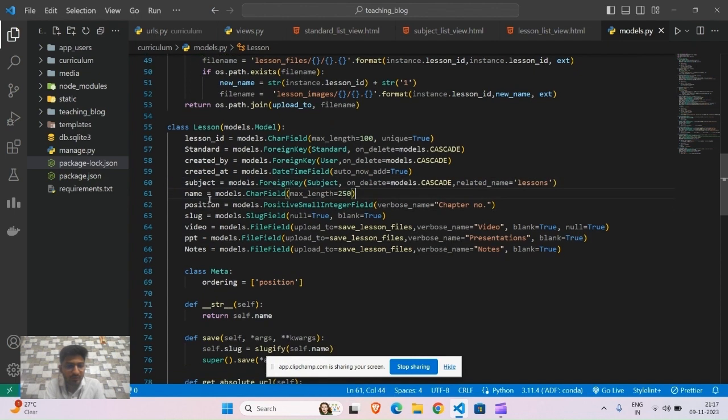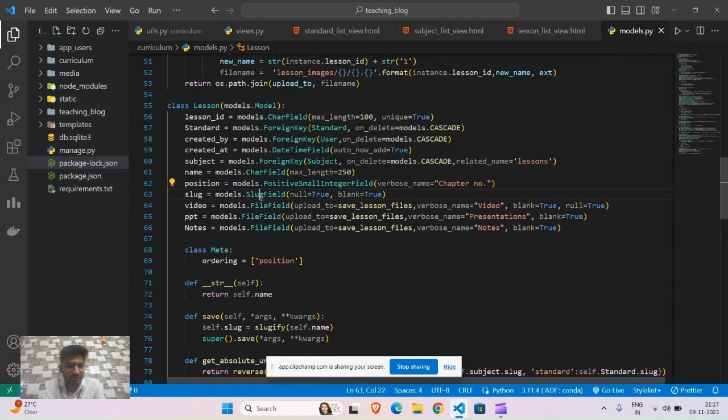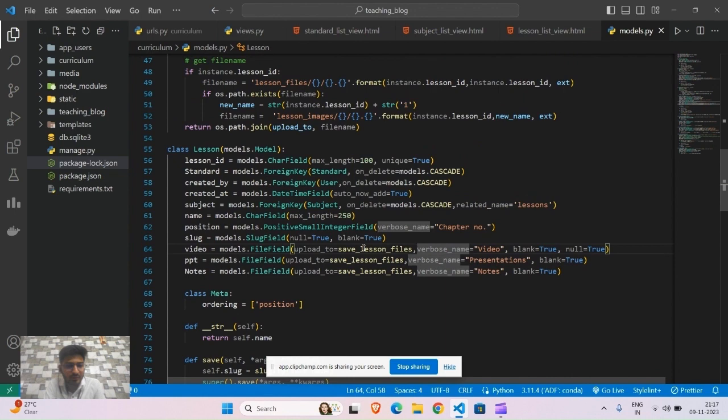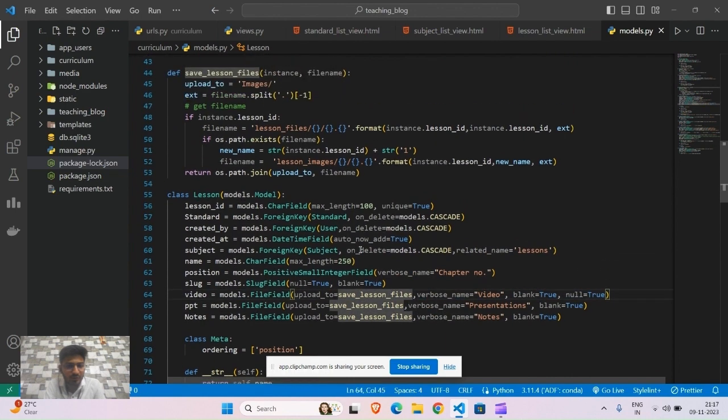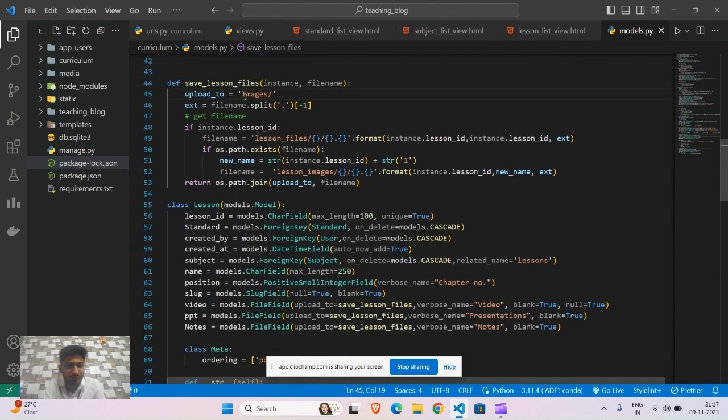Then we have provided lesson name using CharField. Then position, which means the chapter number. Then we have also provided slug using SlugField, and we can also provide video, PPT, and notes by using FileField. And this is the function to declare the path. So our video, image, and PPT will be stored in images/particular name and then particular format, having lesson ID and extension.